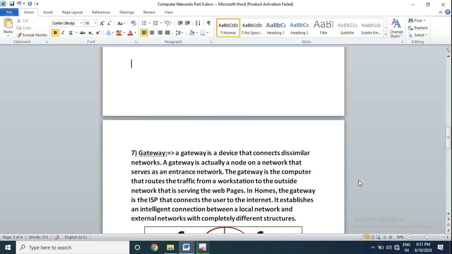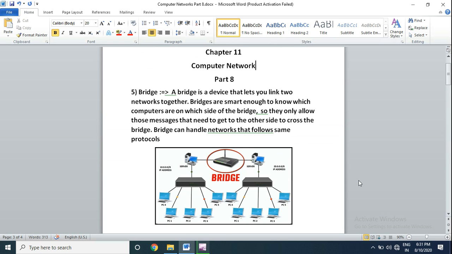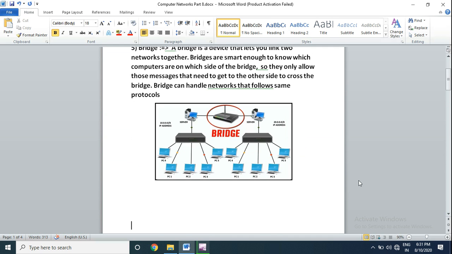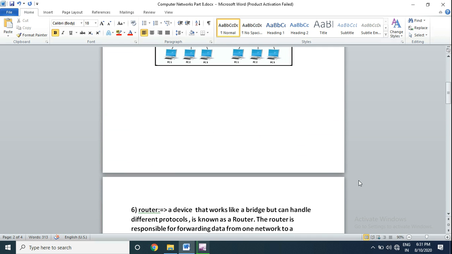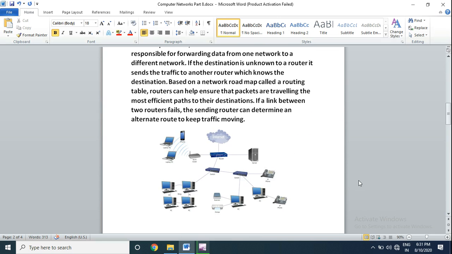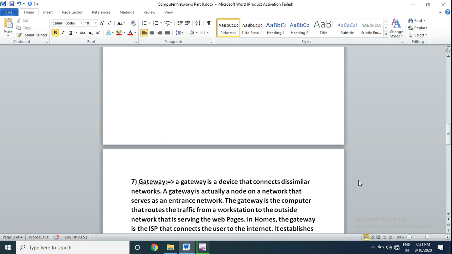In terms of their price, a bridge is very cheap, a router is more expensive than the bridge, and a gateway is the most expensive of the other networking devices.